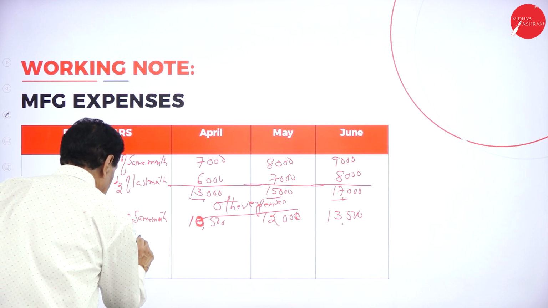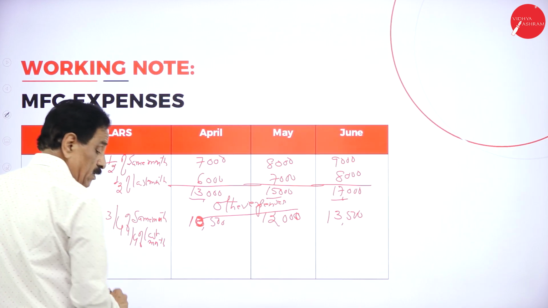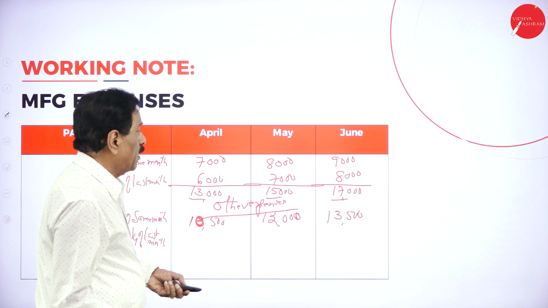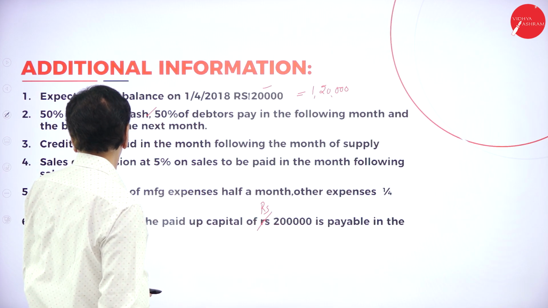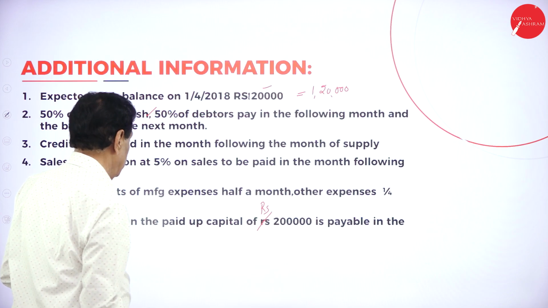1/4 of last month. You see the March other expenses, 1/4 of that is 3,000.